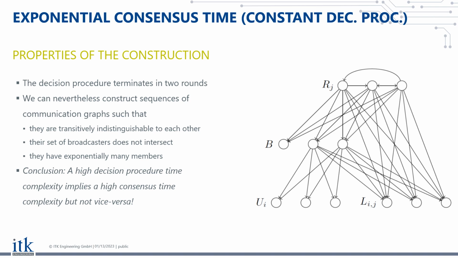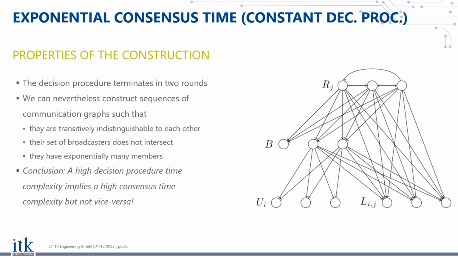So what does this all mean? It means that the time complexity of the decision procedure is not everything. High time complexity of the decision procedure implies a high time complexity of consensus, but it's not the other way around. So it's not equivalent. And this is actually, I think, the most important conclusion here. So first of all, time complexity of consensus is intricately related to the decision procedure in oblivious message adversaries. Furthermore, it can really be exponential, which is also, I think, quite interesting to know.